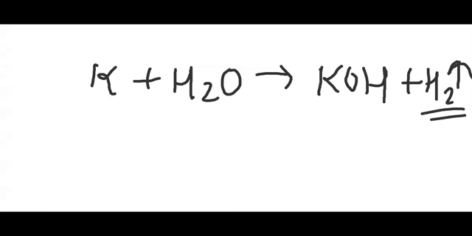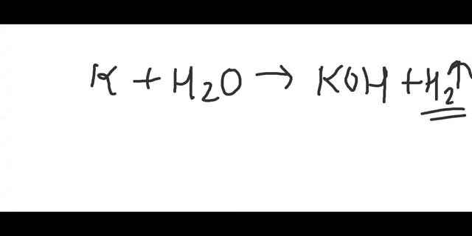Children, if you have not completed your previous topic, that is the reaction of metals with oxygen, go through that video first and take down the notes from that. If you are done with this, write down the second chemical reaction of metals, and that is the reaction of metals with water. When a metal reacts with water, it forms metal hydroxides and hydrogen gas evolves.